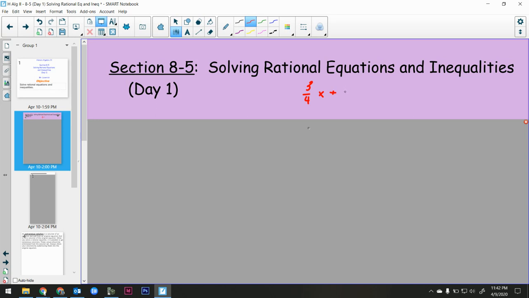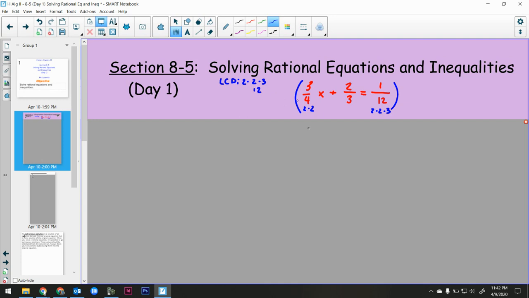I'm just making this up, I have no idea how this is going to work out. I said, what would happen if we subtracted by 2/3 and then divided by 3/4? Of course we could. But what would happen if we multiplied through by the LCD? Well, the LCD in this case, think about all factors being represented. The prime factors of 4 are 2 and 2, and 12 is 2 times 2 times 3. So my LCD is 2 times 2 times 3, in other words, 12.